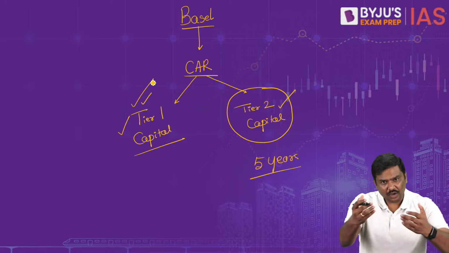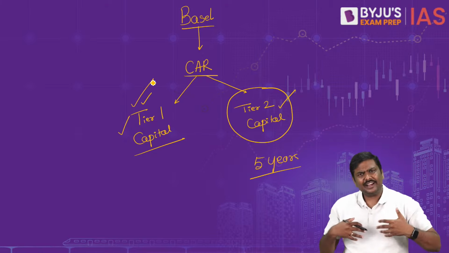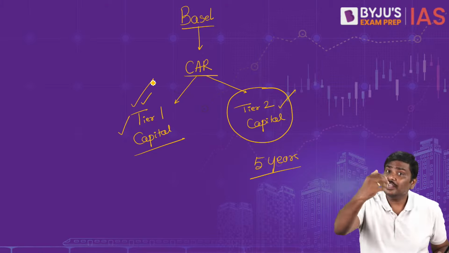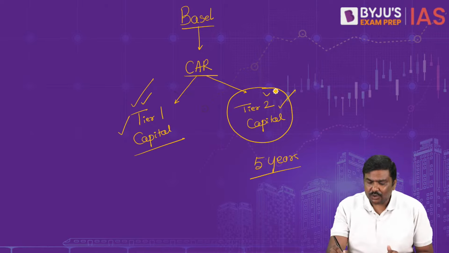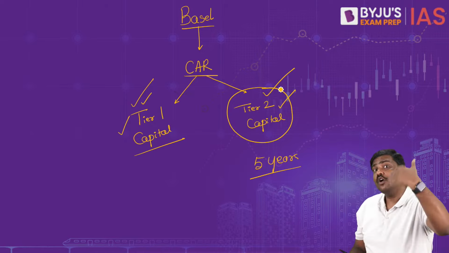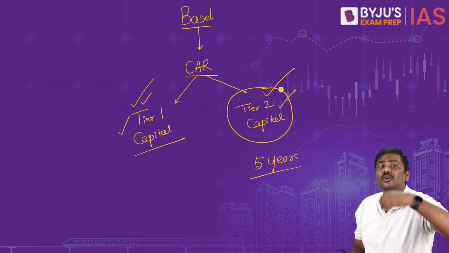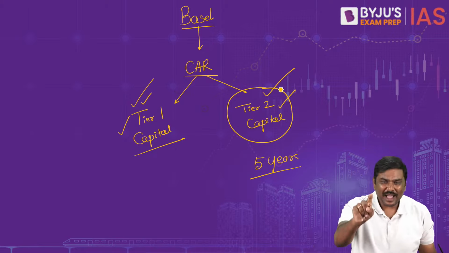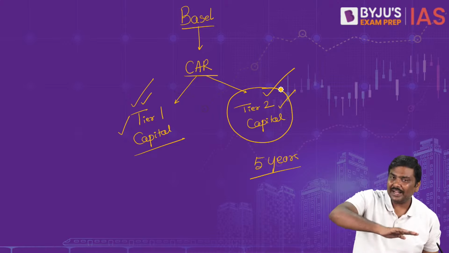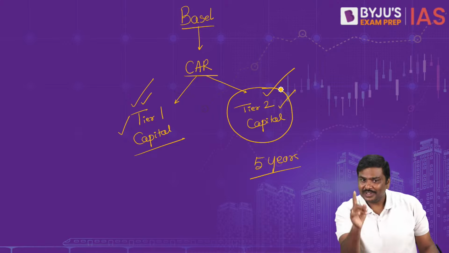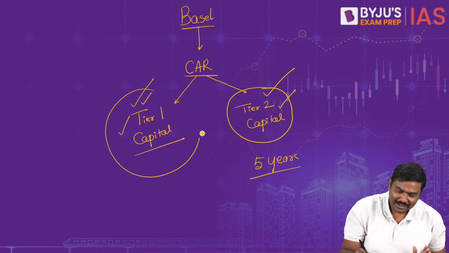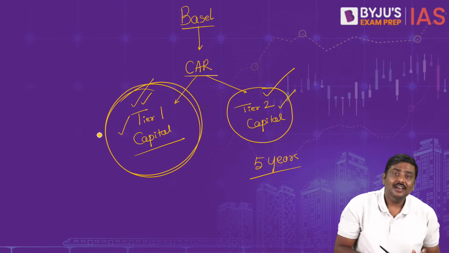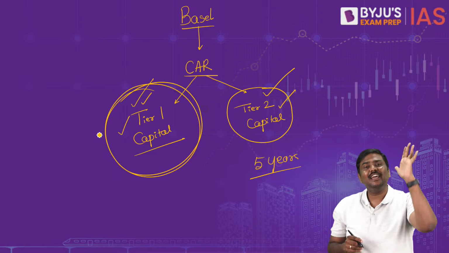Tier 1 capital you have collected, but you will decide when you will give it back. Tier 2 capital you have collected, but before collecting, you have already told when you will return the money to the investor. So as a bank, you should be more dependent on tier 1 or tier 2? Right answer is tier 1. Please remember this. Right answer is always tier 1.